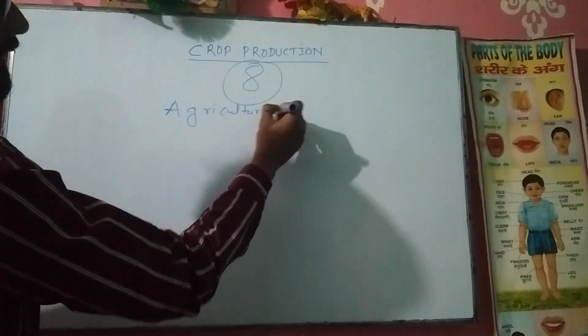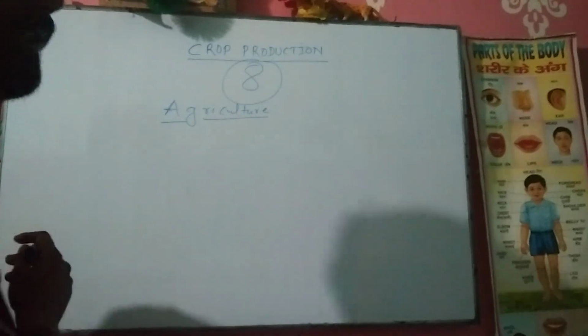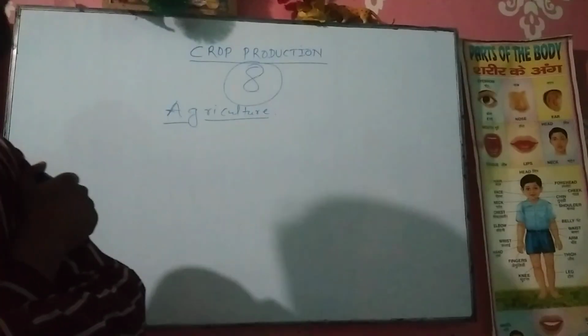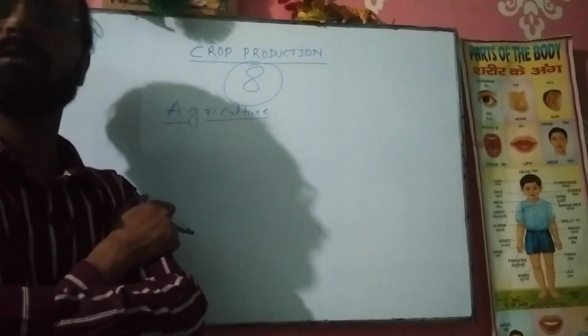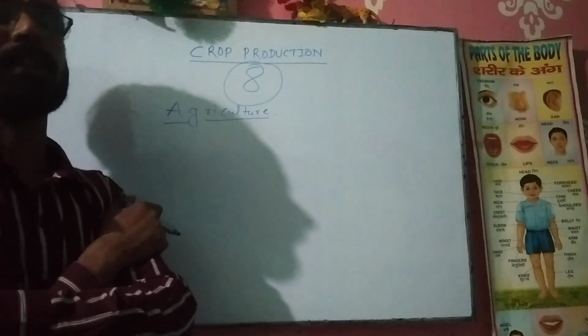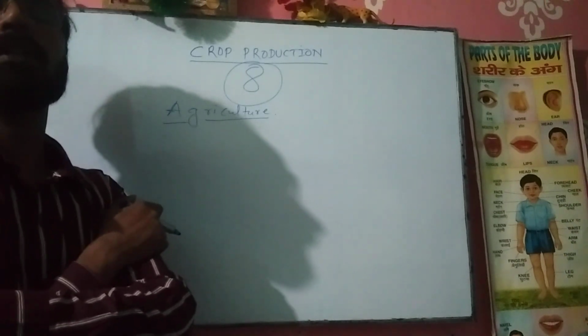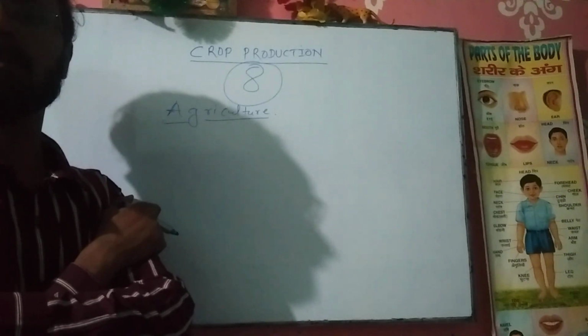What do you mean by agriculture? Often when we visit our villages, some villagers work out in the field and grow crops in a huge field. What is this? This is agriculture.